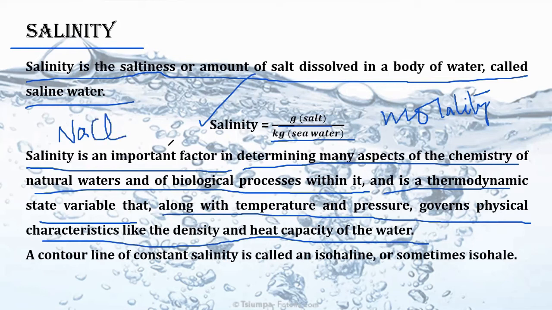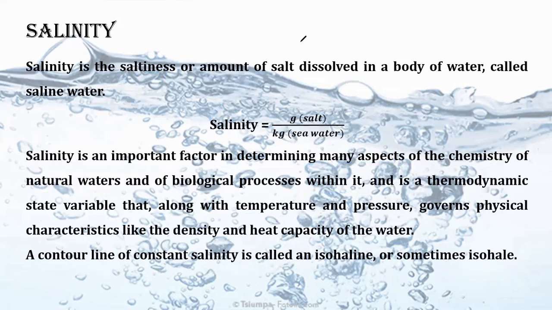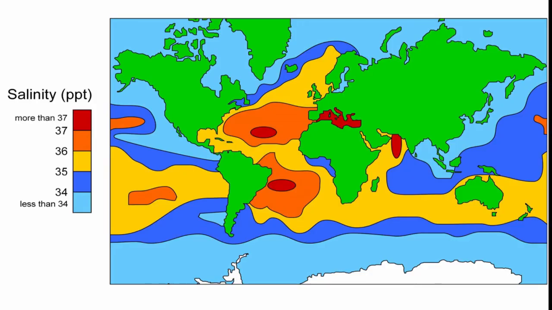So definitely it will change the temperature, it will change the pressure, and it will also govern the density and heat capacity of water, right? So it is very, very important to consider what the salinity of water is. A line of constant salinity is called an isohaline. Okay, so this is very much important for us to determine the salinity of water, right?